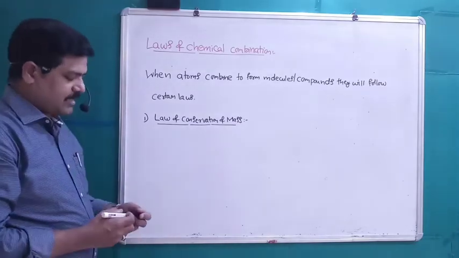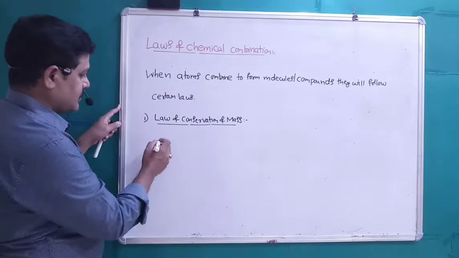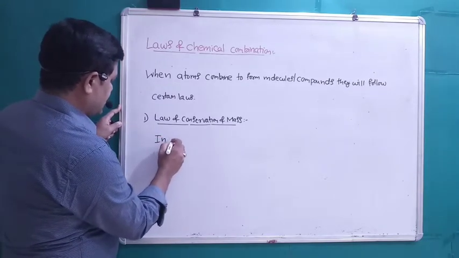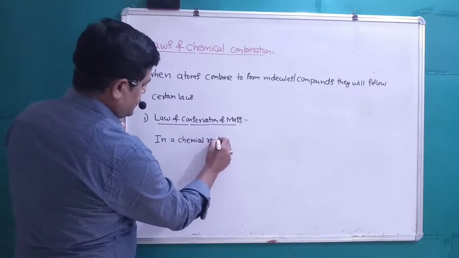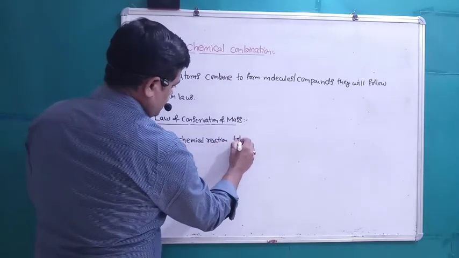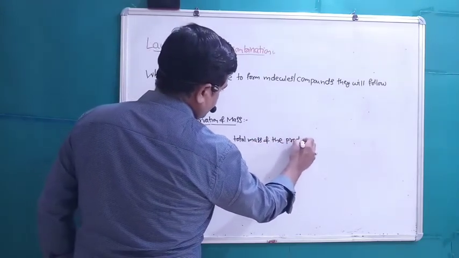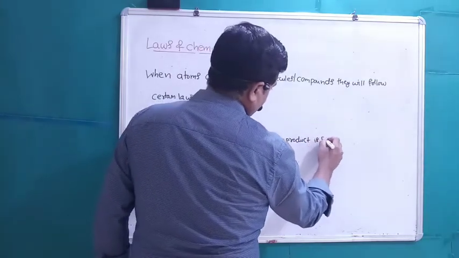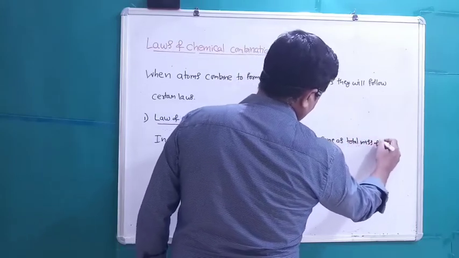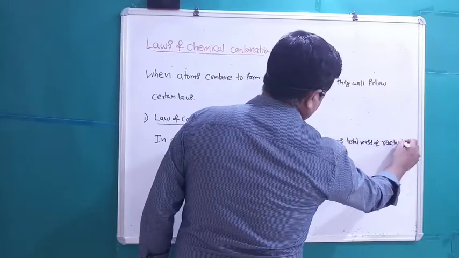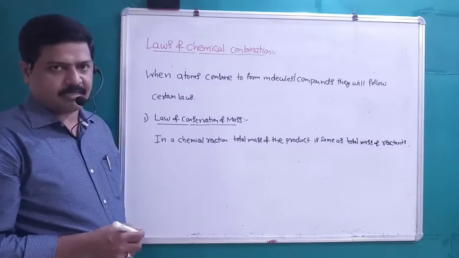Law of conservation of mass, proposed by Lavoisier, says that in a chemical reaction, the total mass of the products is same as the total mass of the reactants.